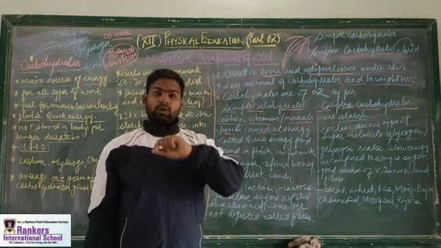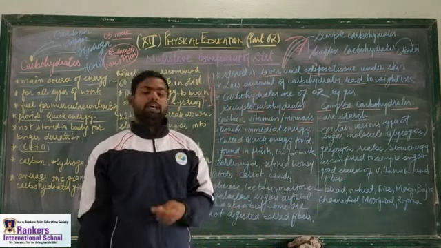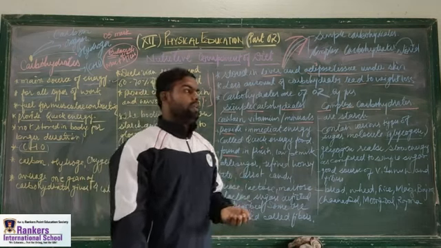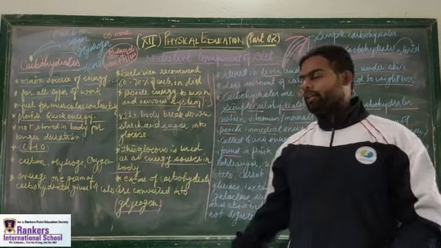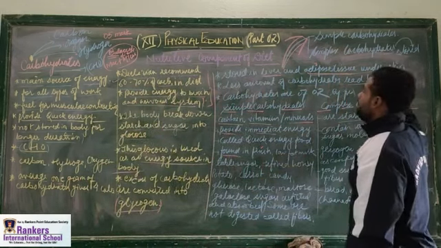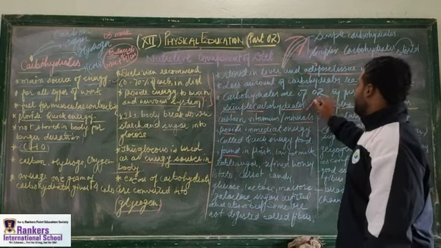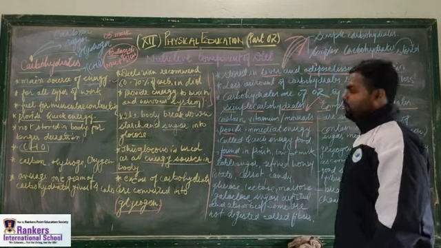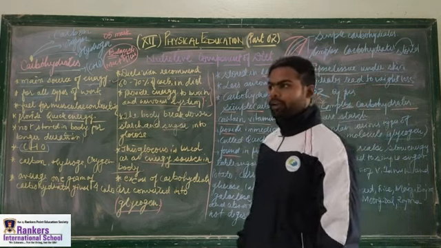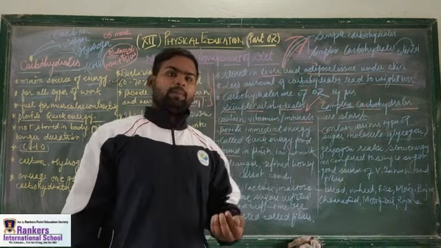And if somebody is losing weight, then he should keep in mind that his diet should be balanced and there should be 60 to 70% of carbohydrate in the diet. So what I was telling about is there are two types of carbohydrate. First, simple carbohydrate, and second, complex carbohydrate.